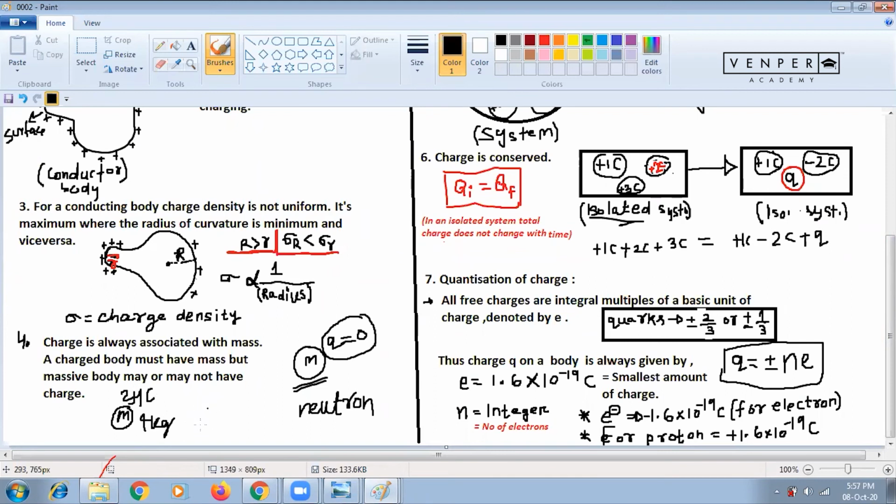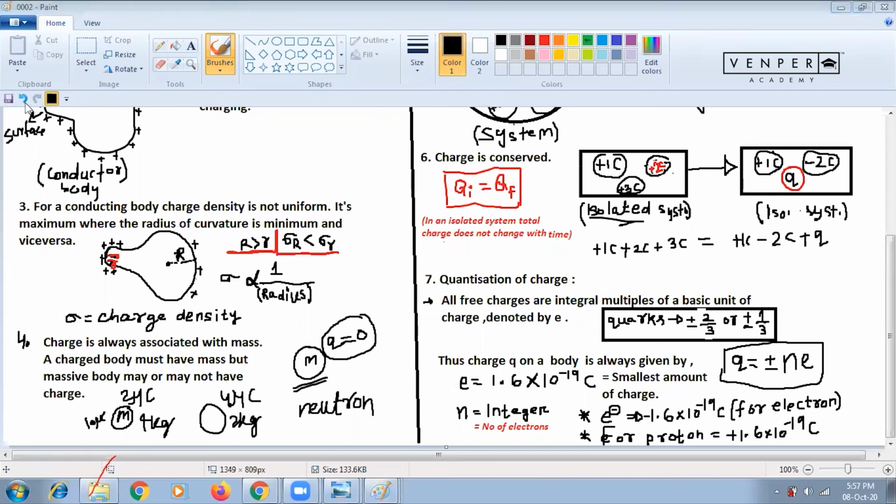Then don't say that a 2 kg mass should have less than 2 microcoulomb. Not like that. It can also have 4 microcoulomb, no issues. There is no relation between charge and mass like that. Charge is a fundamental property, and mass is another different property. A 4 kg block can have 2 microcoulomb, or can have 10 microcoulomb, no issues.